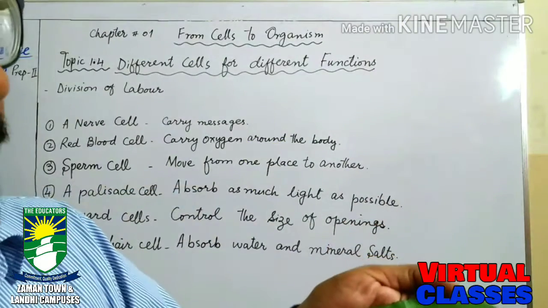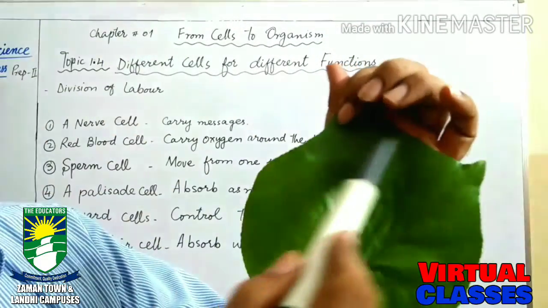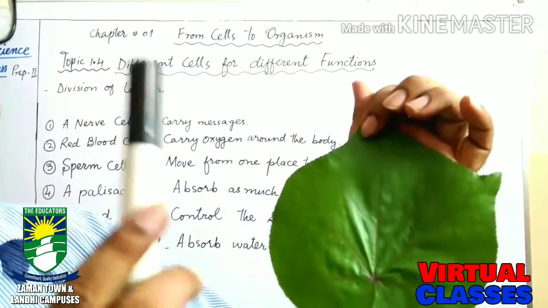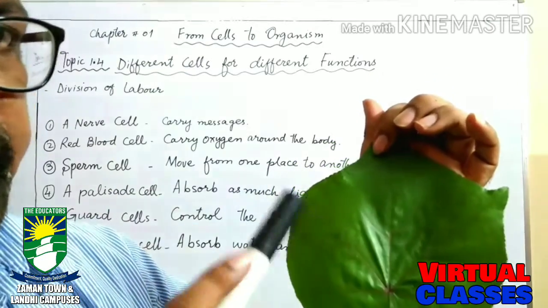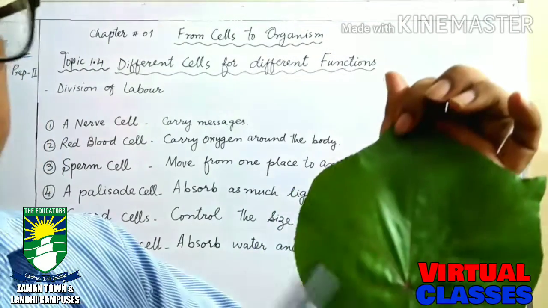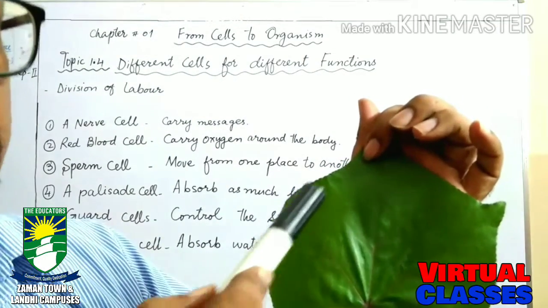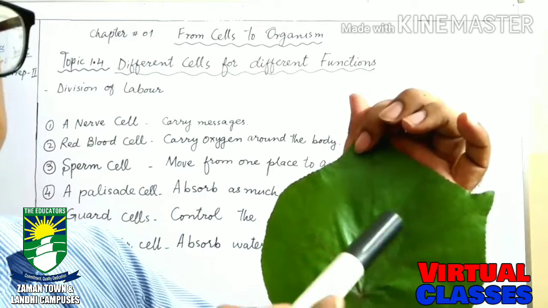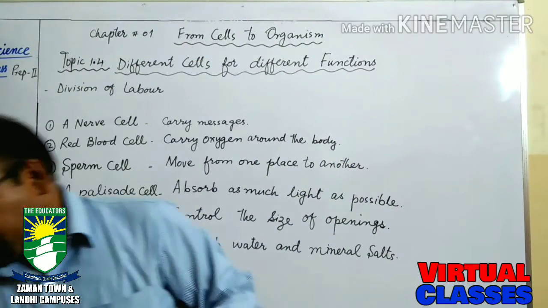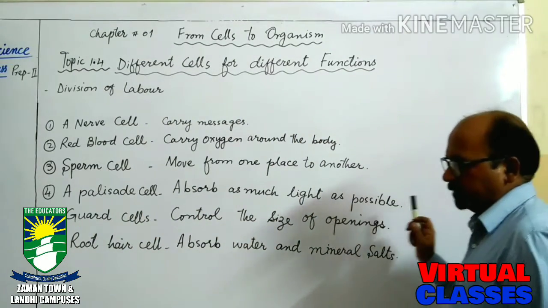The palisade cells are present at the upper surface of the leaf, and because the function of the palisade cell is to absorb as much light as possible, the more light absorbed by the leaf, the more sugar or glucose will be produced by the plant. Okay, so this is the function of the palisade cell: absorb as much light as possible.